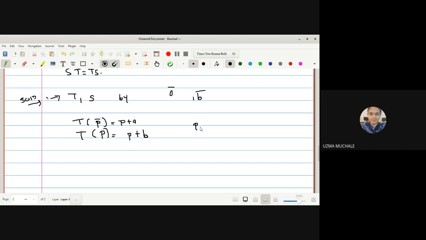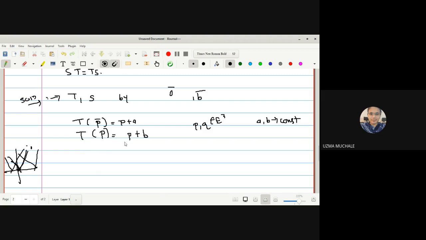What are P and Q? These are any points in the E3 space. And what are A and B? These are nothing but some constant numbers. I have shown you how the translation works, just like this example of y is equal to mod x. Check the example of y is equal to mod x. Here it is mod of x minus a, here it is mod x and here it is mod of x plus a.